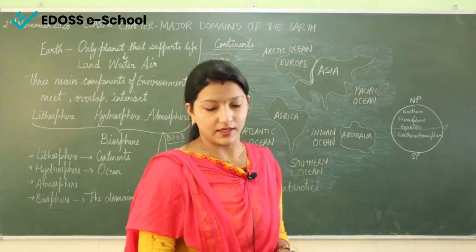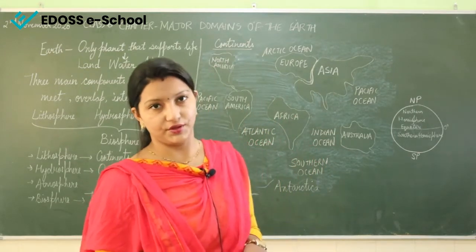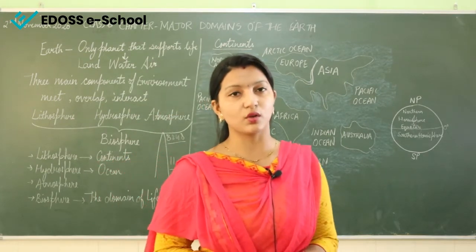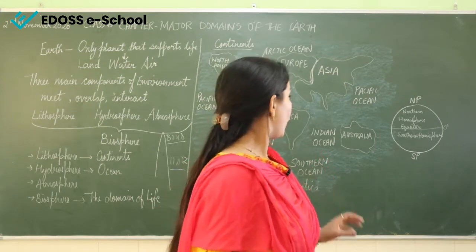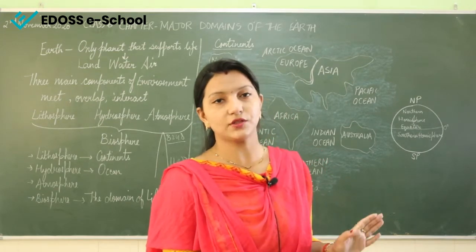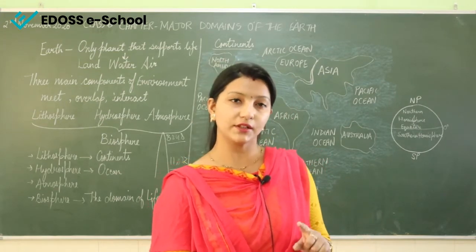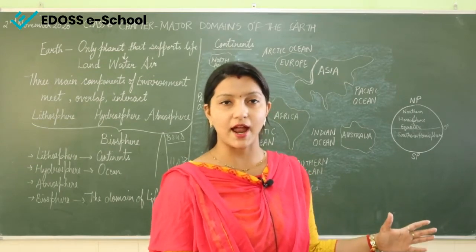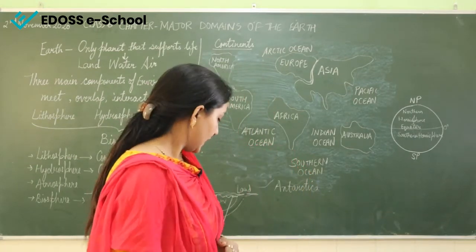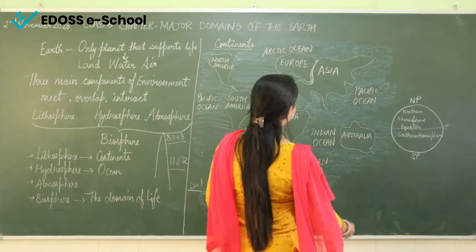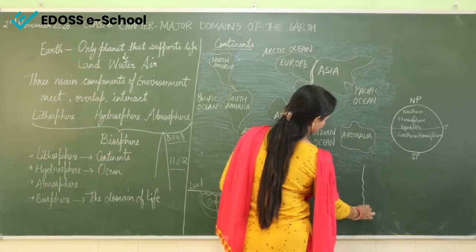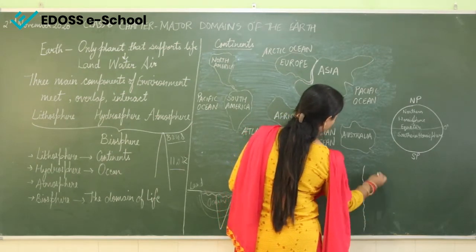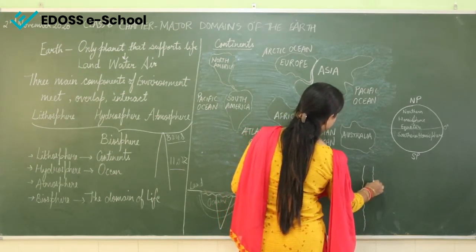The world's longest river. Which is the world's longest river? The world's longest river is Nile. The longest river flows through this continent Africa. Now see, there is a difference between largest and longest. Suppose this is a river flowing and one is this river flowing.